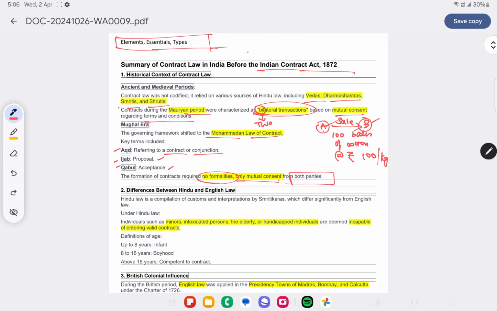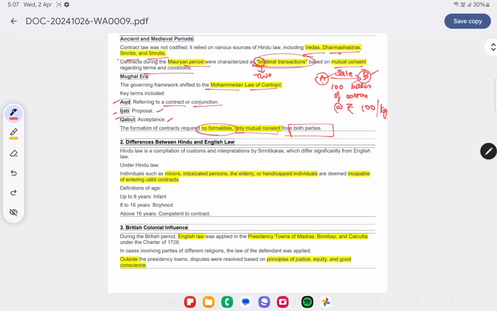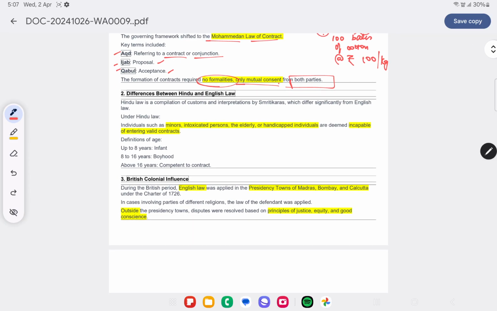Let's quickly recap. Initially, during the ancient and medieval period, there were the Vedas, Dharma Shastras, Smritis and Shrutis. During the Mauryan period, there were bilateral transactions, that is mutual consent of two parties. And then in the Mughal era, we had the Mohammedan law of contract, with key terms being Aqd, Ijab and Qabul. So during that point of time, there was contract with only mutual consent from both the parties, no formalities as such.